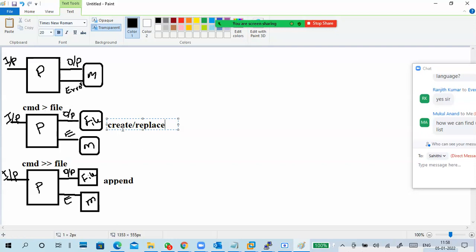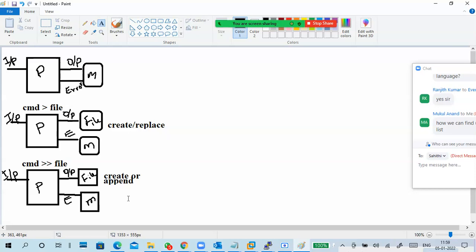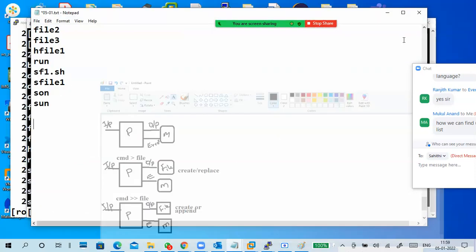Remember, single greater creates the file and replaces the file content. And double greater creates or appends to the existing file content. That is the thing you have to remember.